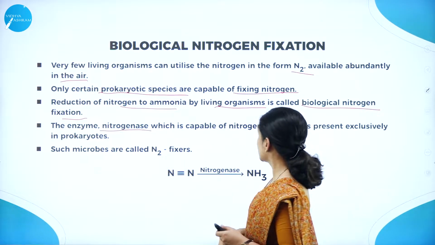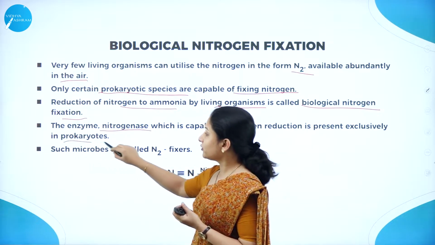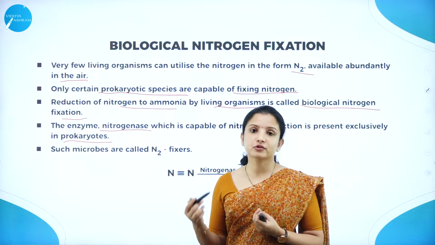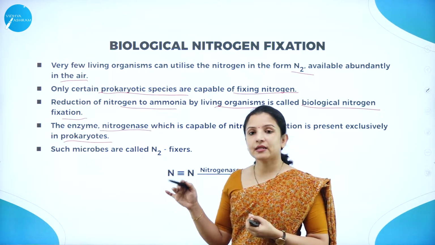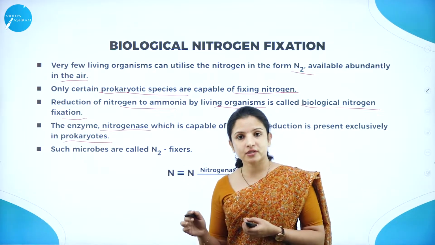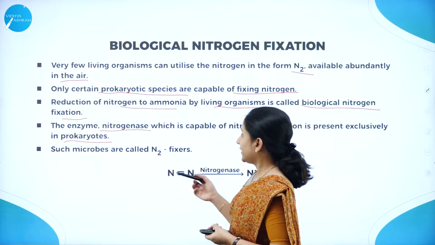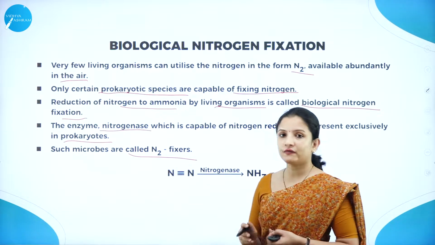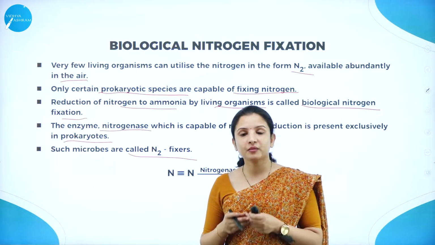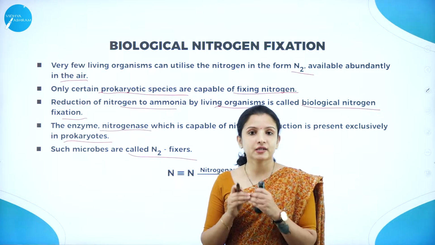This is one of the important components of the prokaryotes, because, as I told you, there are some species of prokaryotes which can directly make use of the atmospheric nitrogen, wherein in their body itself they produce an enzyme called the nitrogenase enzyme. This nitrogenase enzyme converts the nitrogen to ammonia, therefore making it available to them, and such microbes are called nitrogen fixers. So what are nitrogen fixers? Nitrogen fixers are the microbes that are capable of making use of a nitrogenase enzyme to convert atmospheric nitrogen to ammonia.